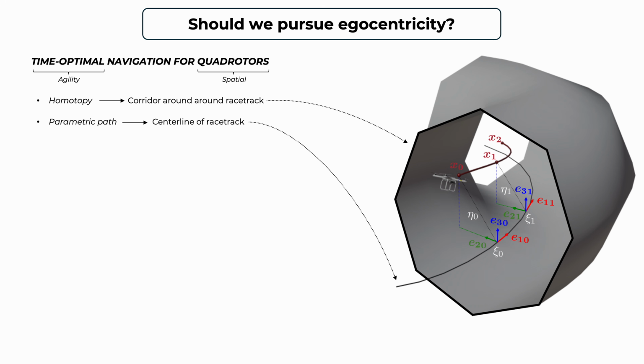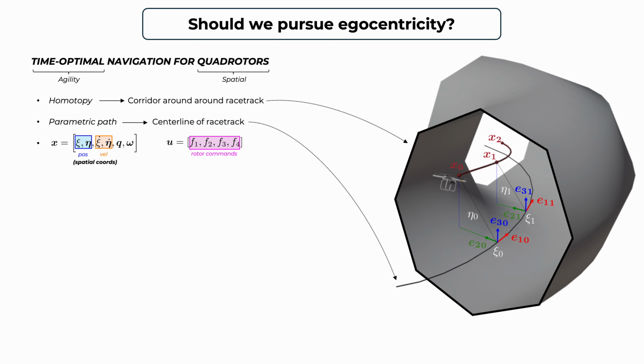The racetrack itself is going to be the parametric path. And given that the homotopy and the parametric path are well defined, we will represent the quadrotor system dynamics in the spatial coordinates. What this means is that the position and the velocity are not going to be represented in the standard Cartesian coordinates, but are going to be given in the spatial domain.